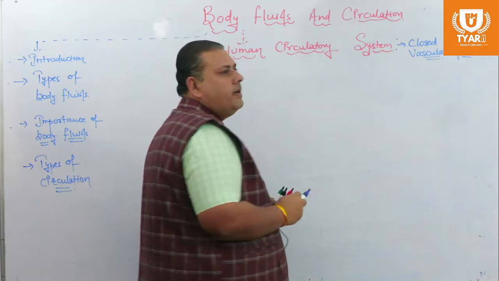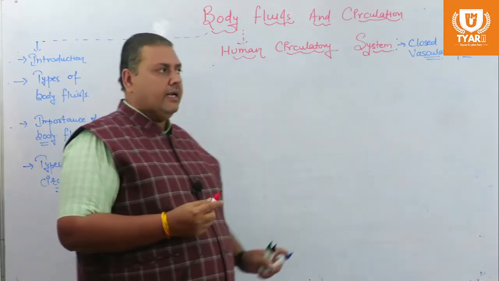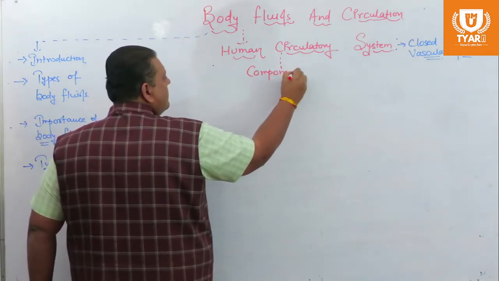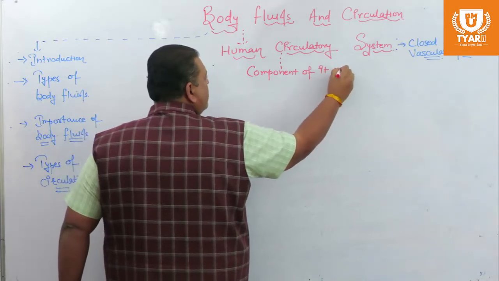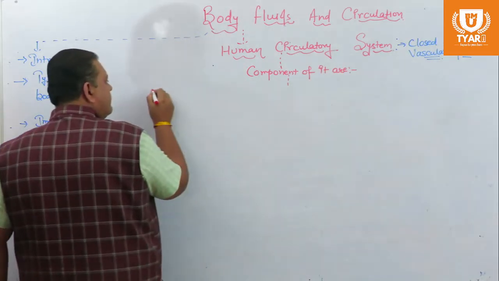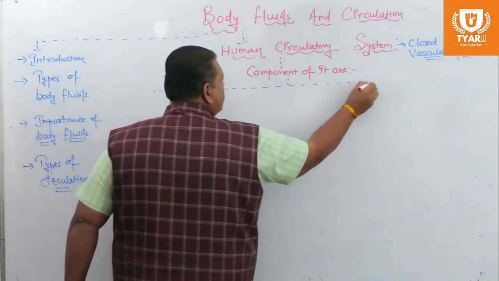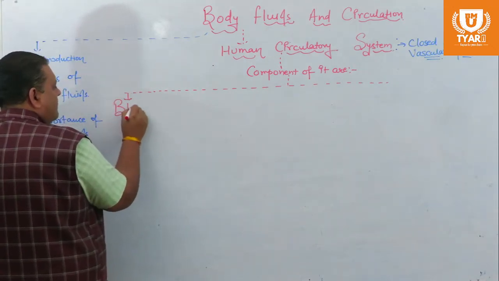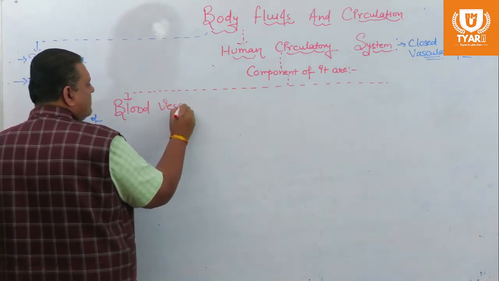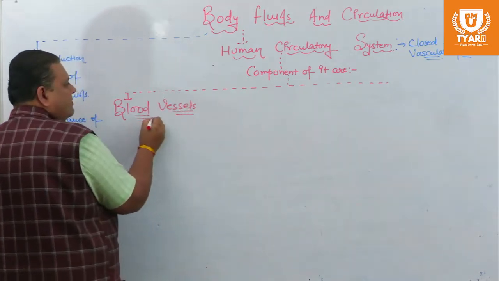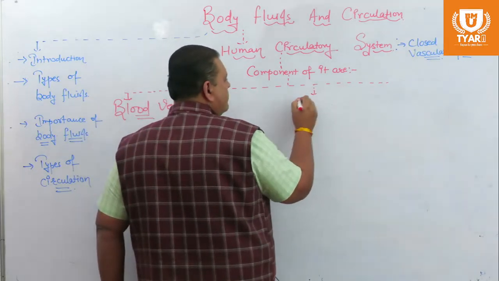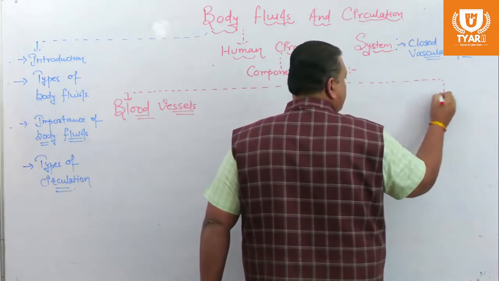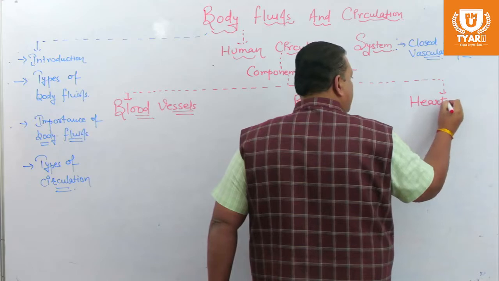The three important components of the human circulatory system are blood vessels, blood, and a pumping organ, the heart.